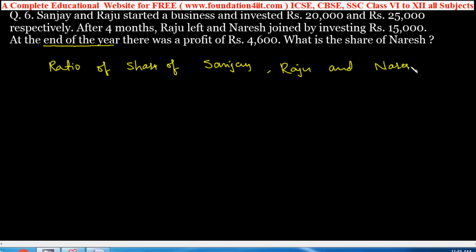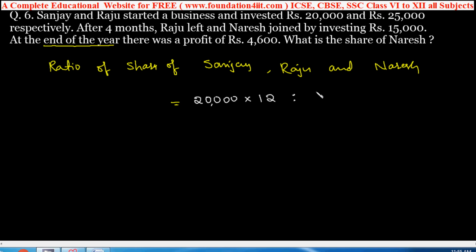These three members' ratio we need to find out. So Sanjay's investment in the business is 20,000 into the number of months. His time in business is 12 months, because it's per year, so convert the year into months.